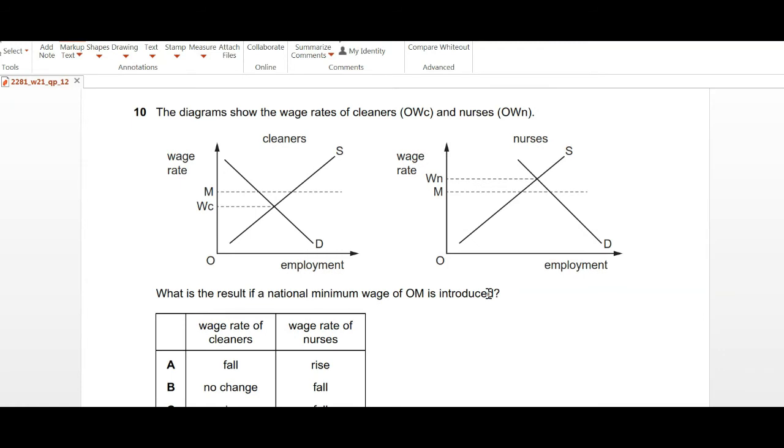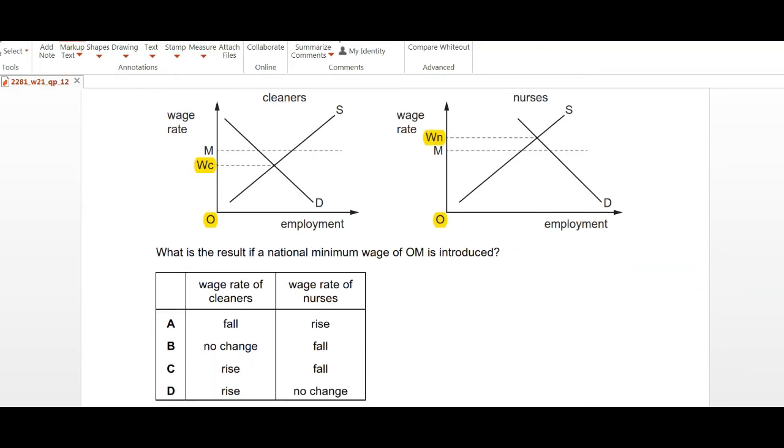Moving on to question number 10. The diagram shows the wage rate of cleaners and nurses. OWC is the original wage rate of cleaners, and OWN is the original wage rate for the nurses. So O is this point. The question is asking what is the result of a national minimum wage of CM.